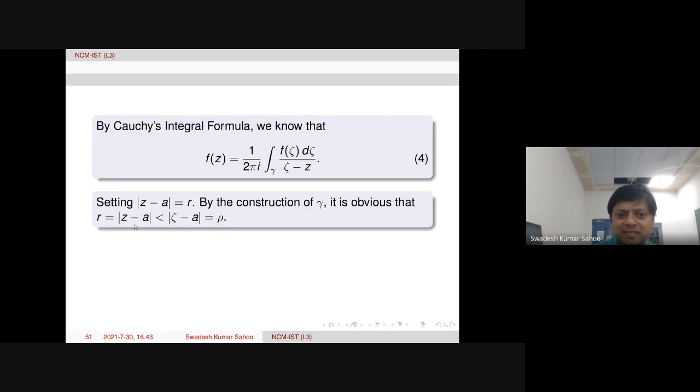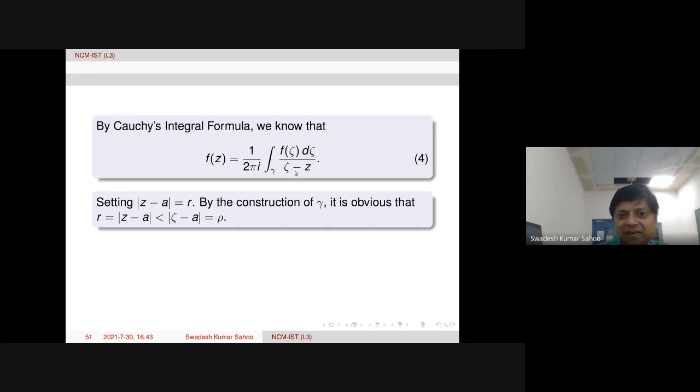But since Z is inside this circle, |Z minus A| will be less than that rho. So why are we considering this trivial relation? Because we wanted to write the denominator quantity in formula 4, zeta minus Z, in terms of some other quantity.